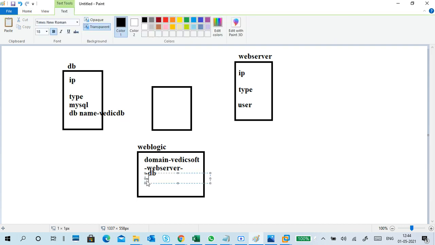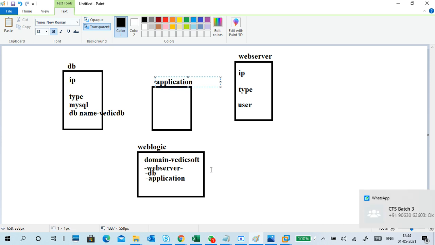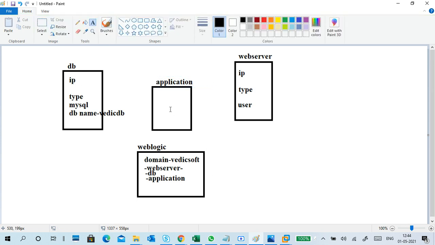Next, where is your application? Where do you store the application or a function of the application? You have to give those application details. What type of application are you using? For example, I store the application on a different server. What is the environment?